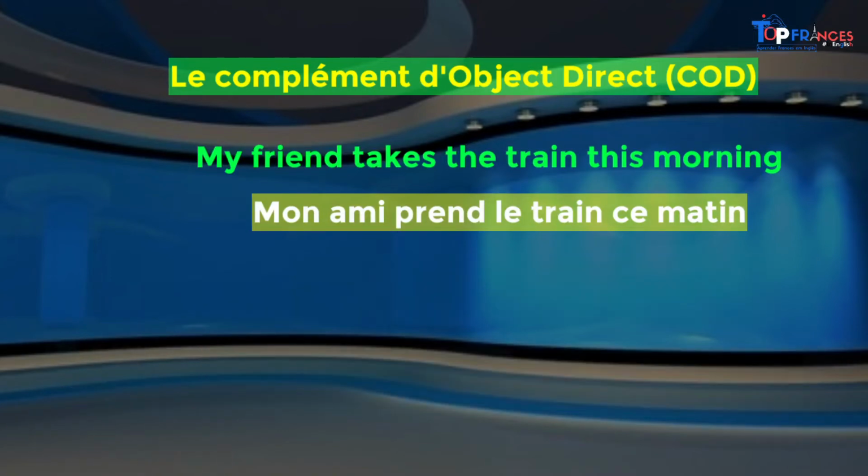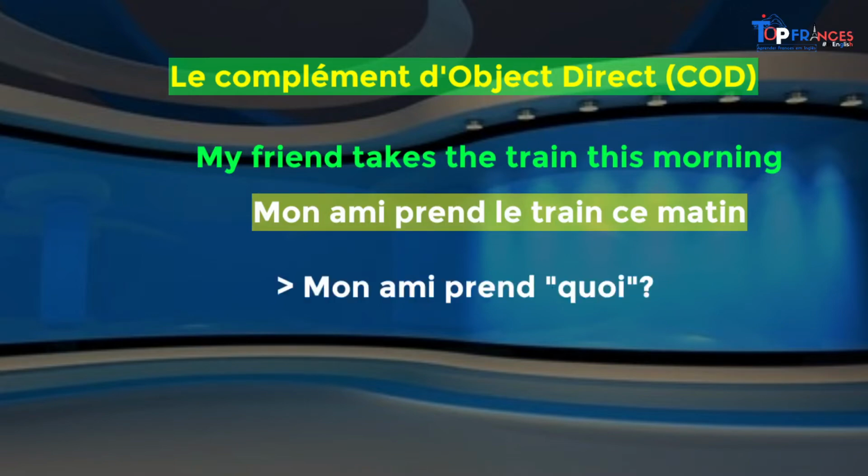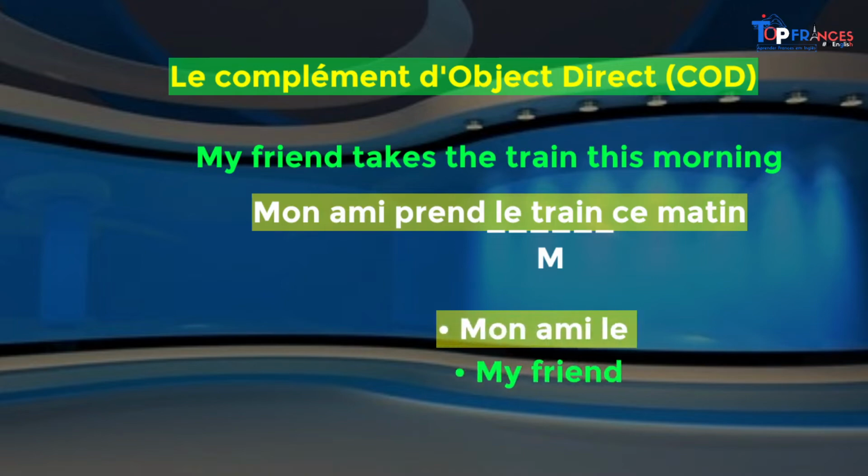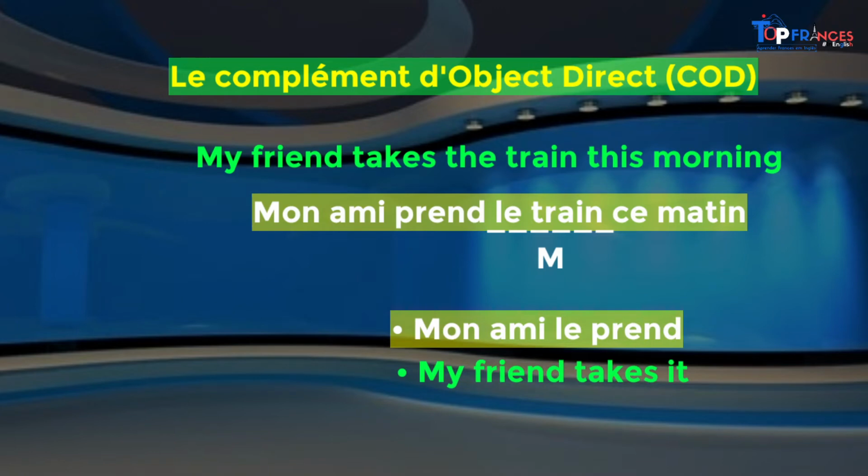So in this case, mon ami prend quoi? My friend takes what? Le train. Of course, you see, le train is masculine. So if we have to substitute le train, we're going to say, mon ami le prend. You see that? Mon ami le prend.